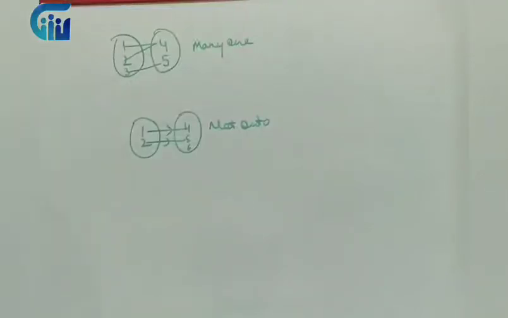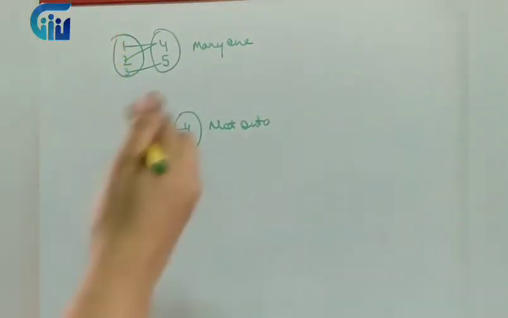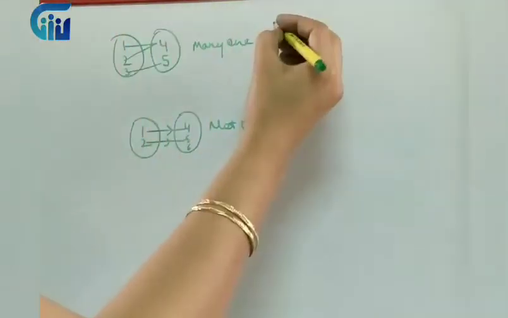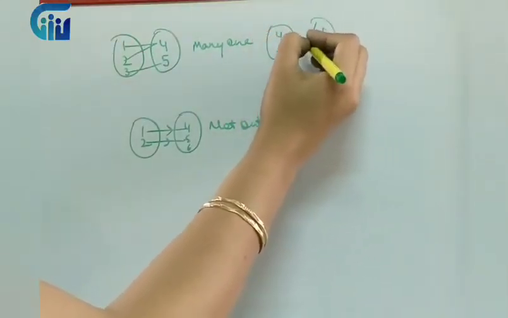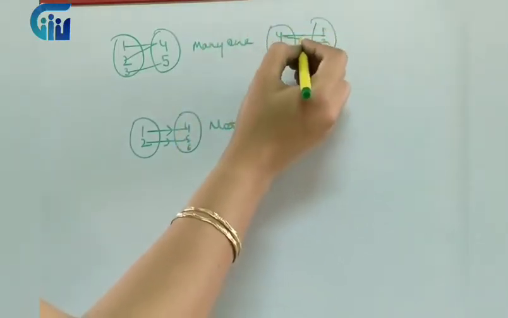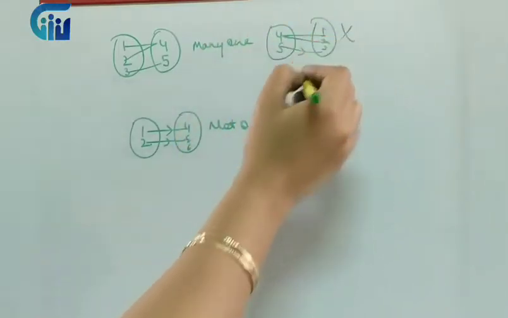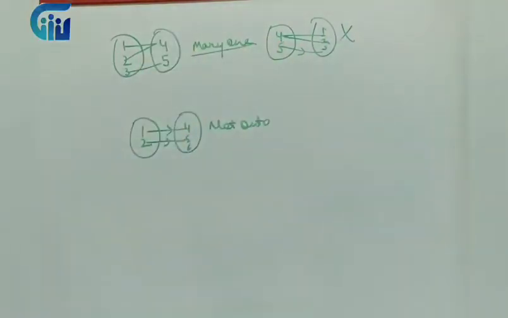Let's see if the function is not one-one. Let's see if it is many-one. Will it be invertible? So this is a many-one function. Now if I invert it, it will be 4, 5 and this will be 1, 2, 3 over here. 4 is going to this and this. So is it a function? No, 1 and 2 both have the same pre-image, hence it is not a function. So that is why the one-one criterion is very important.